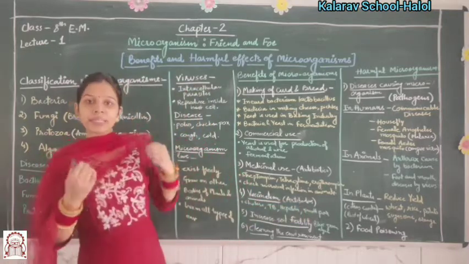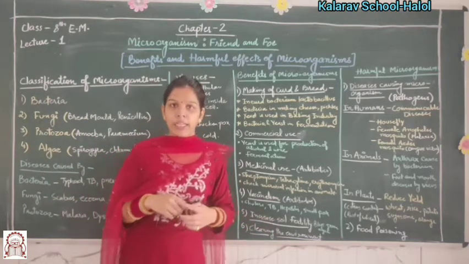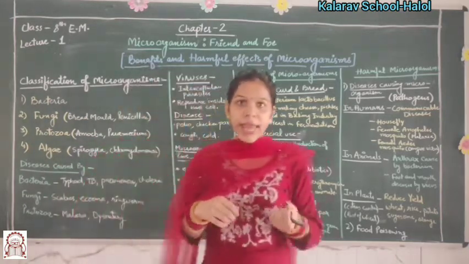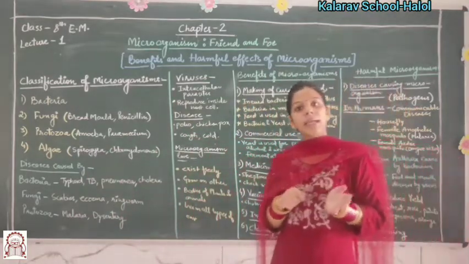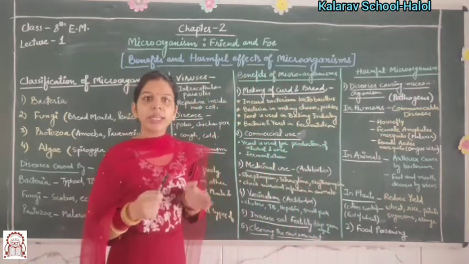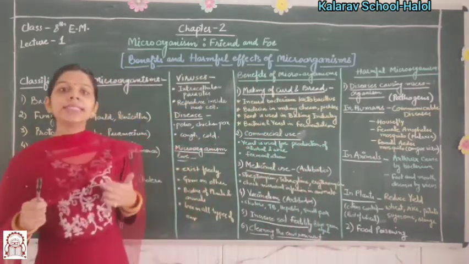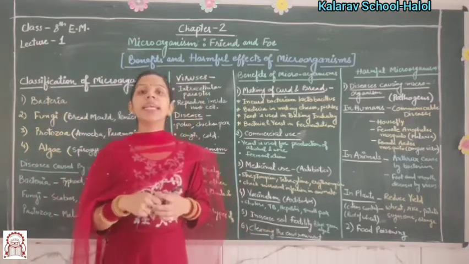The next benefit is that it helps to increase soil fertility. Rhizobium bacteria are microorganisms which help to fix nitrogen in the soil and increase its fertility. Next, it helps to clean the environment.